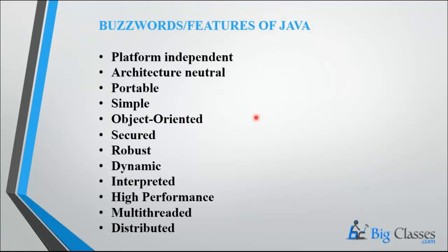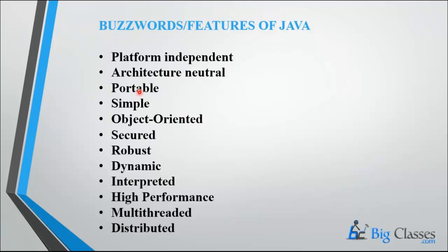And the next one is architecture neutral. Here we need to consider the processor architecture, so that a Java program can be run on any processor architecture. It may be 8-bit, 32-bit, 64-bit or any upcoming bit, the Java program is executed. That's why it is called architecture neutral. Now coming to portability.